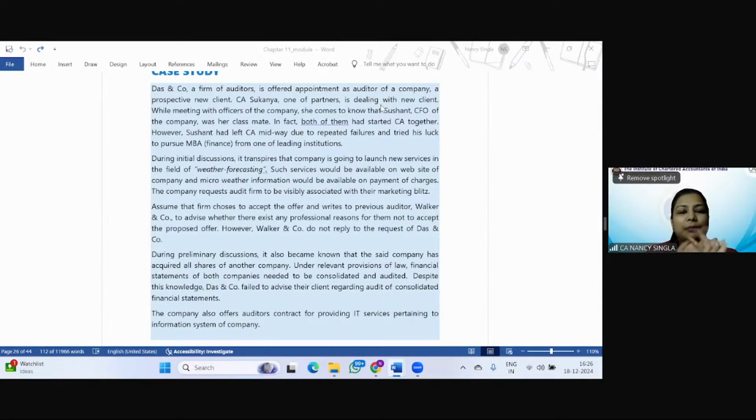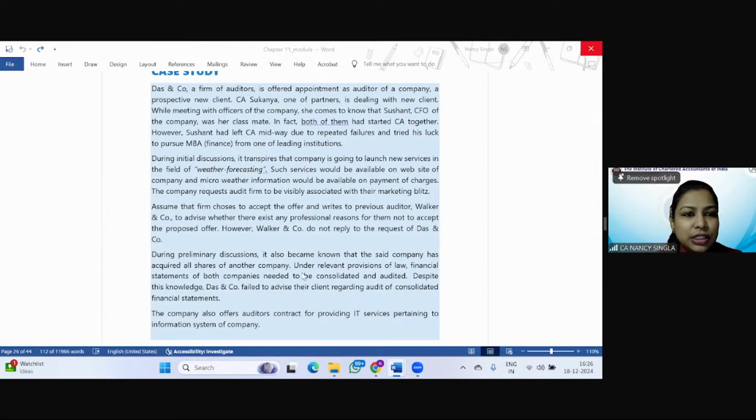Das and Company, a firm of auditors, is offered appointment as auditor of a company, a prospective new client. CA Sukanya, one of the partners, is dealing with the new client. While meeting with officers of the company, she comes to know that Sushant, CFO of the company, was her classmate. In fact, both of them had started CA together. However, Sushant has left CA midway due to repeated failures and tried his luck to pursue an MBA in finance from one of the leading institutions.